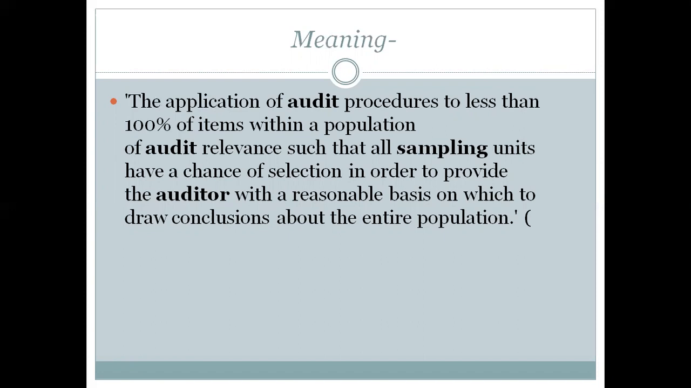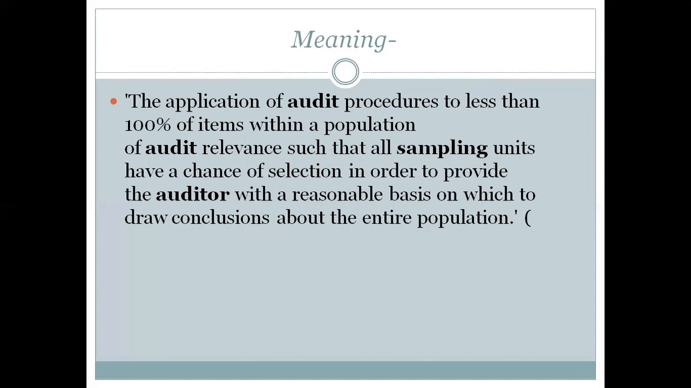Okay, so let's read out the definition. The application of audit procedures to less than 100% of items within the population. Of course, less than 100% because it is a sample and we can't choose each and everything. Population means the data from which the auditor chooses the sample. Of audit relevance, such that all sampling units have a chance of selection, in order to provide the auditor with a reasonable basis on which to draw conclusions about the entire population.